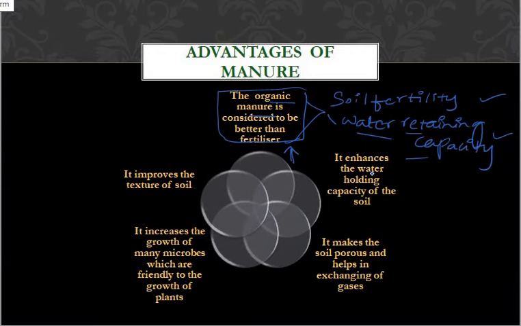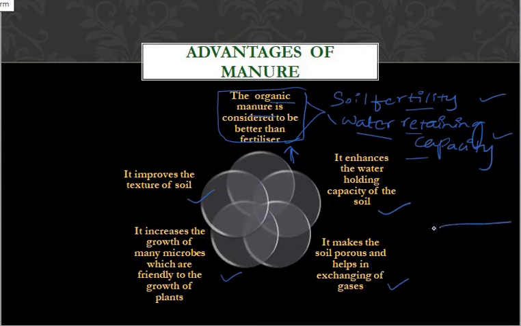It enhances the water holding capacity of the soil, makes the soil porous and helps in the exchange of gases. It increases the growth of many microbes which are friendly to the growth of plants. It improves the texture of the soil. This too is important: soil fertility and water retaining capacity also come under the advantages of manure. Then what else does it do? It makes the soil porous.